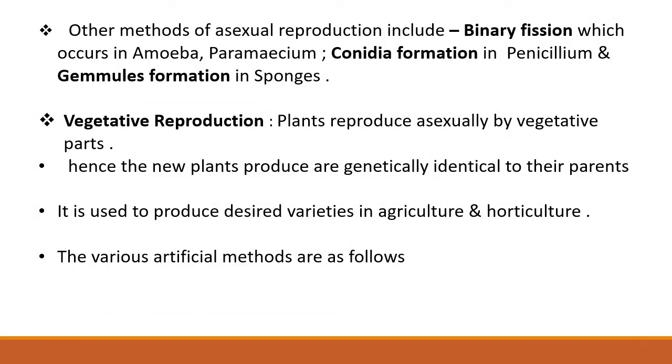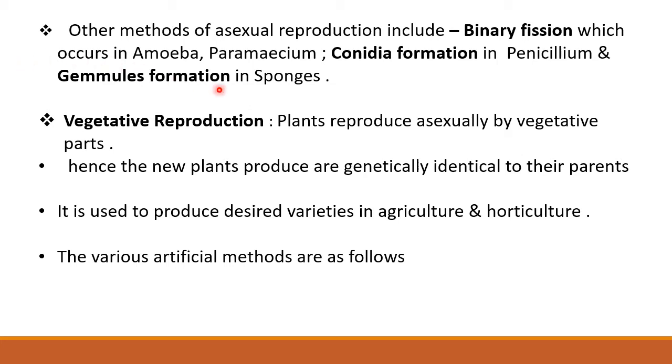Other methods of asexual reproduction include binary fission, which occurs in amoeba and paramecium. In binary fission, a single mature cell undergoes division into two equal halves, and each half later on develop into an organism.